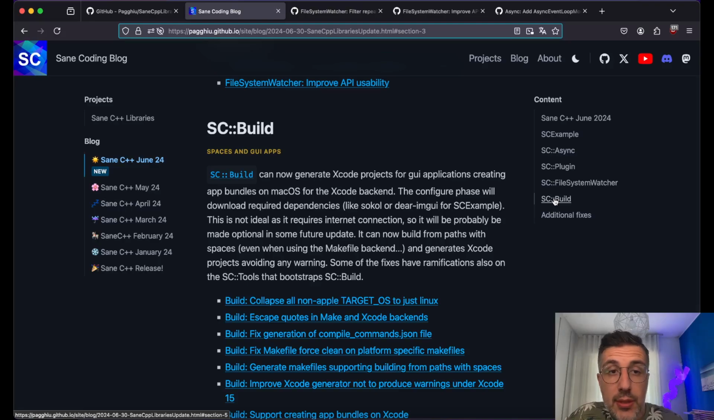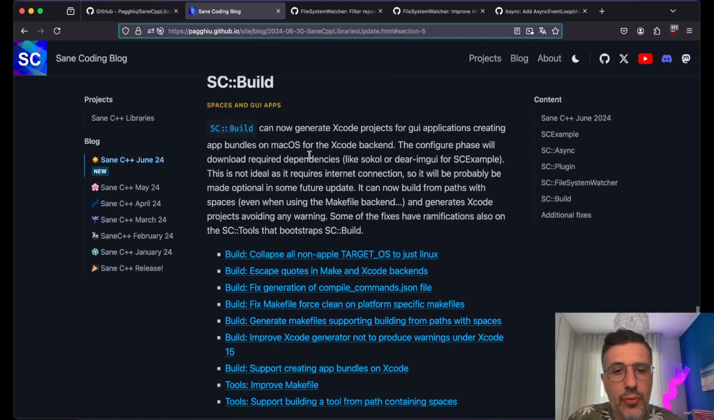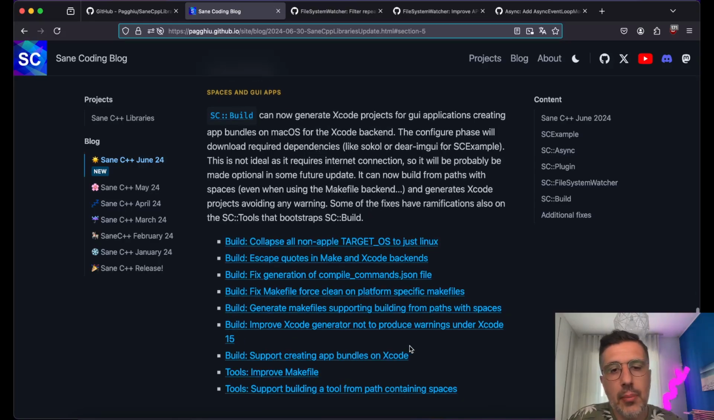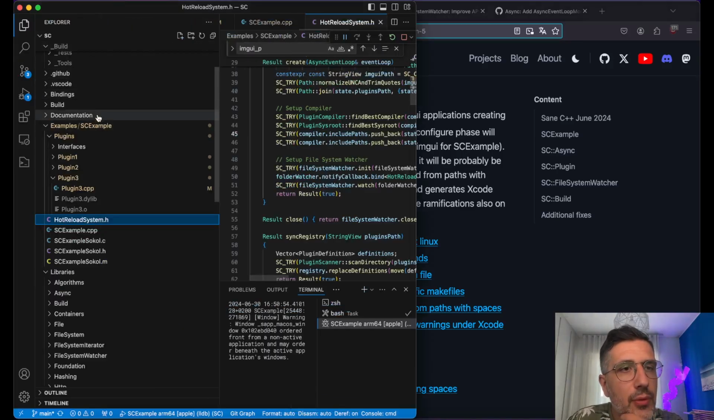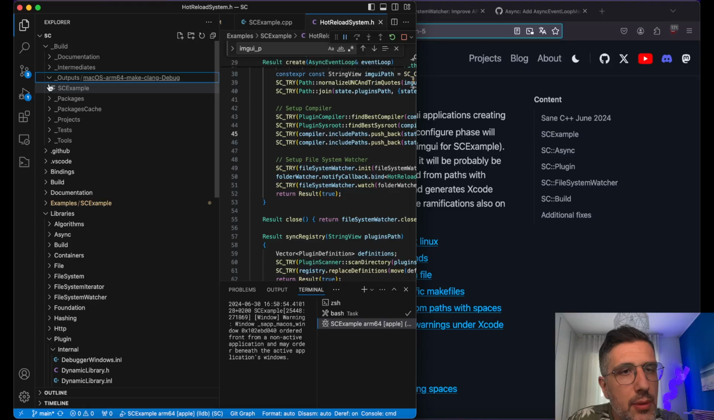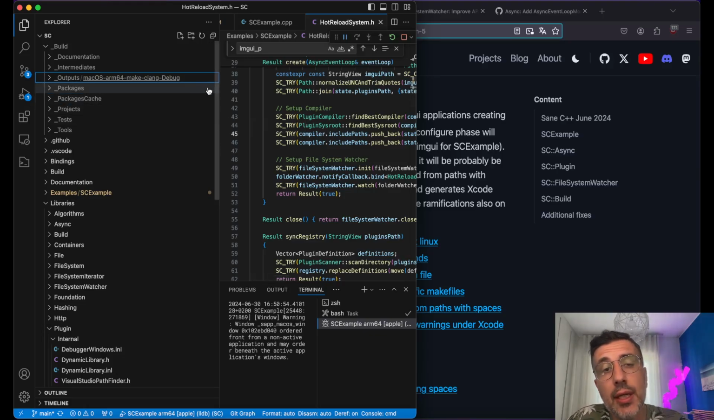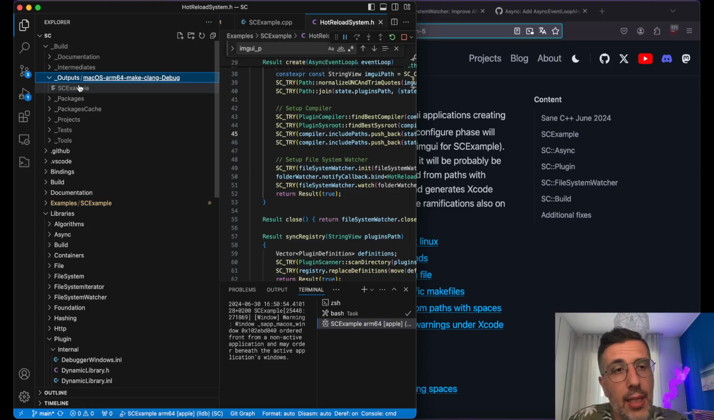The other changes are on the SC build class library, a set of improvements. The main one has been the ability to create app bundles on Xcode. So for example, now if you see the SCExample output built by Xcode, it's only done by the Xcode backend, by the way. It's creating an actual app instead of just the executable like it's being done from the makefile here, which is kind of cool.